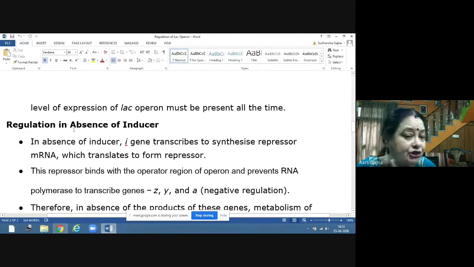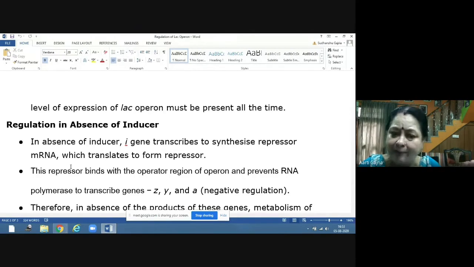When lactose is not present, that means in absence of inducer, what happens to the i gene? What is the i gene? The i gene is the inhibitor gene, the regulatory gene, which transcribes to synthesize repressor messenger RNA. Now, lactose is not present. Beta galactosidase, permease, and transacetylase enzymes are not required. So, we don't want them. The bacteria doesn't want them in the cell.